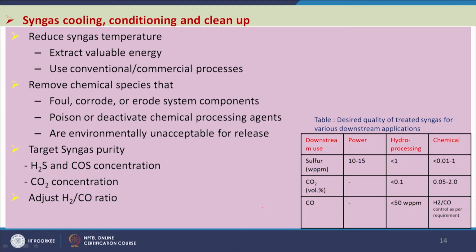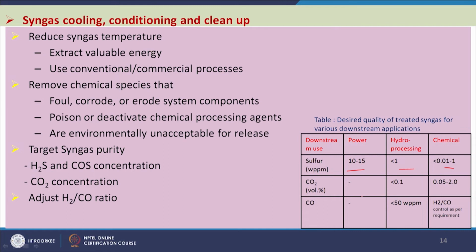So, the syngas which is generated will be at higher temperature, and it will contain particulates and acid gases. We need to remove these because different downstream applications require a certain level of purification. If we see here, the different downstream applications like power, hydroprocessing and chemical applications. So, here the sulfur requirement is within this limit.